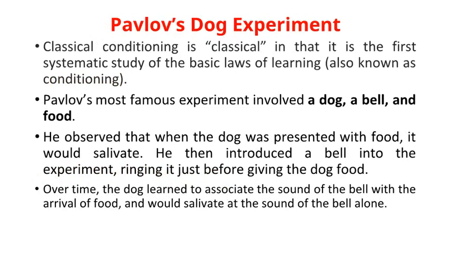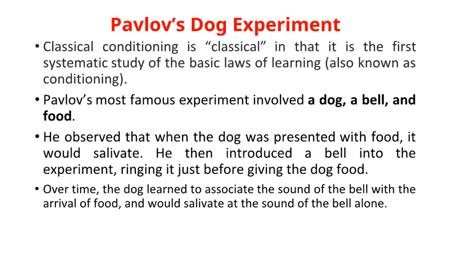Classical conditioning is classical in that it is the first systematic study of the basic laws of learning, also known as conditioning. Pavlov's most famous experiment involved a dog, a bell, and food. He observed that when the dog was presented with food, it would salivate. He then introduced a bell into the experiment, ringing it just before giving the dog food.